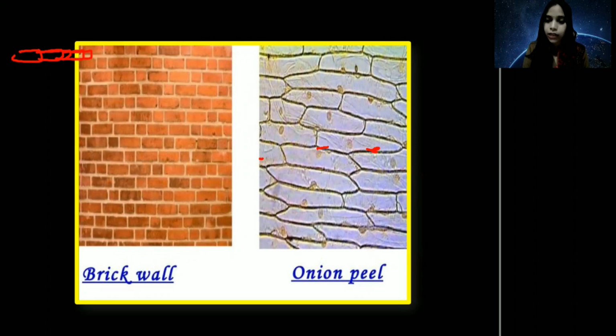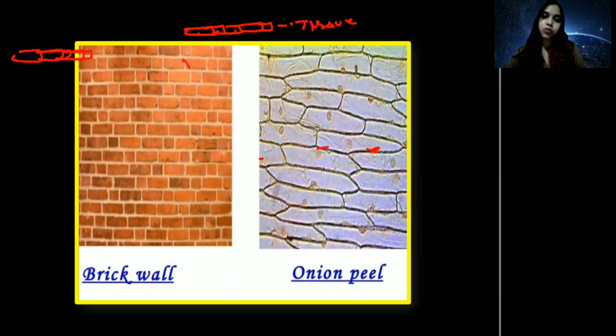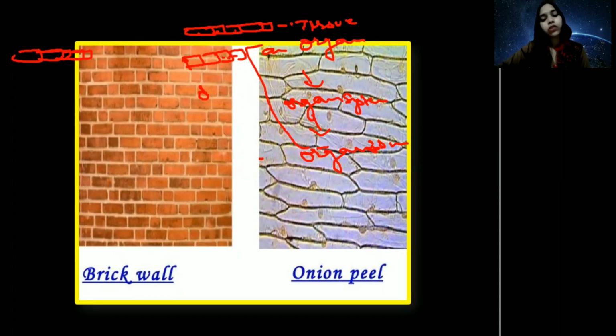Similarly, all the living organisms, including plants and animals, are made from these small cells. Cell is the structural unit of life. This is one cell, and similar cells combine together to form tissue. Similar tissues combine together to form an organ, and different organs combine together to form an organ system. Different organ systems combine to form an organism. I hope this is very much clear to you why the cell is called the structural unit of life.